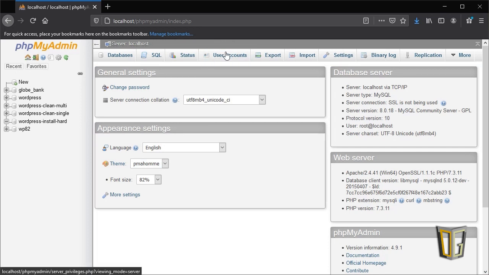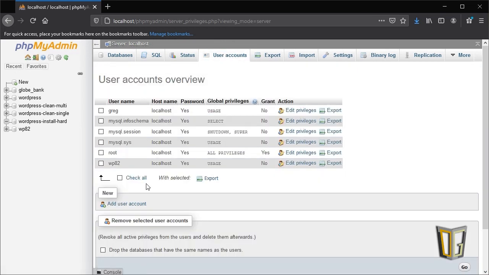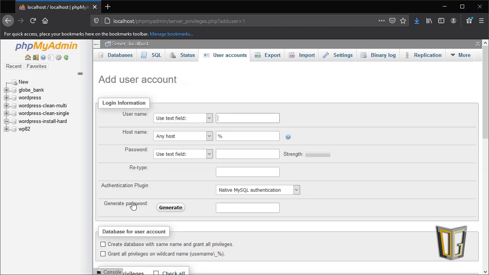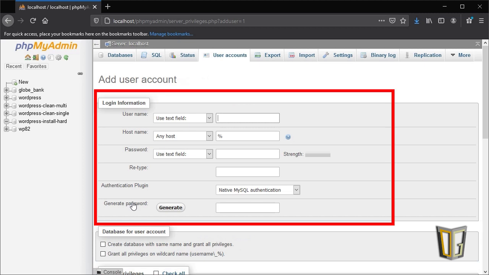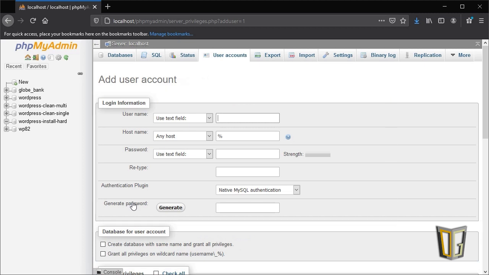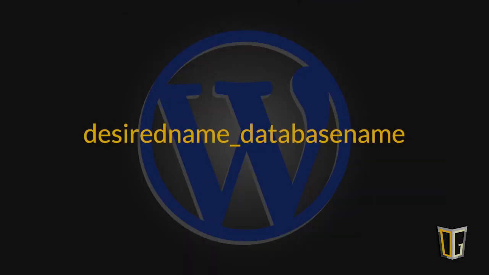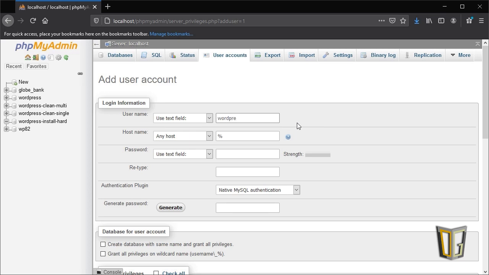Navigate inside the User Accounts menu and create a new user via the Add New User link in the middle of the page. Once inside the menu, you'll see the Add New User form. Working from top to bottom on the form, you'll start with username. Use text field should be selected by default in the drop-down for this. If not, select it. Generally, or at least it's recommended, you should make your username your desired username underscore the database name you just made. Some people just use WordPress as the username though. In reality, it can be anything you want, just don't use spaces.